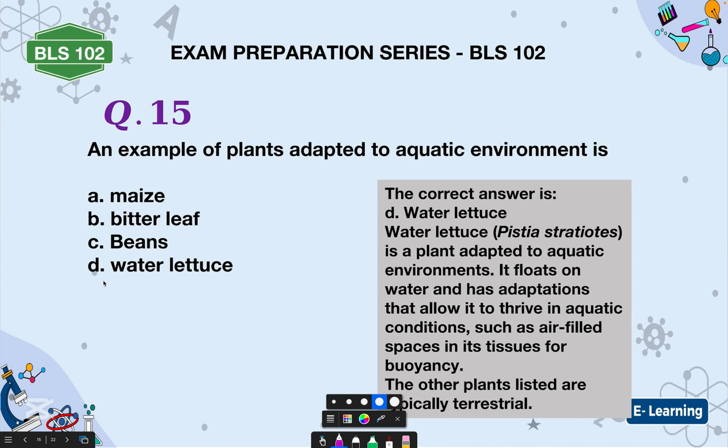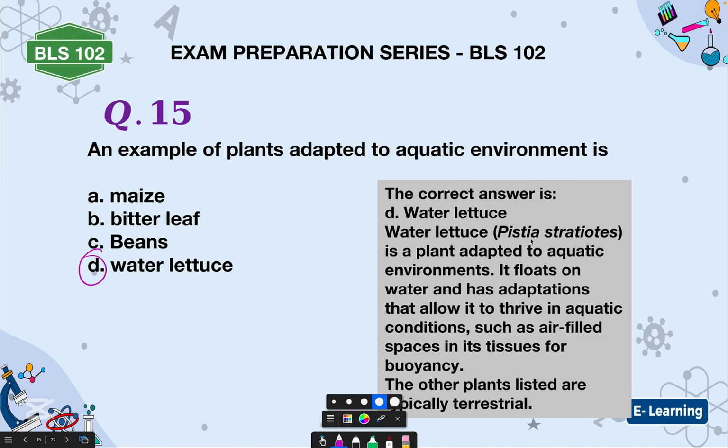An example of plants adapted to aquatic environment is, of course, not maize, not bitter leaf, not beans, it's water lettuce, which is called Pistia stratiotes. Are you getting it? Of course, you see the way I wrote it, botanical name, it's either you italicize it or you underline. It's a plant adapted to aquatic environment.